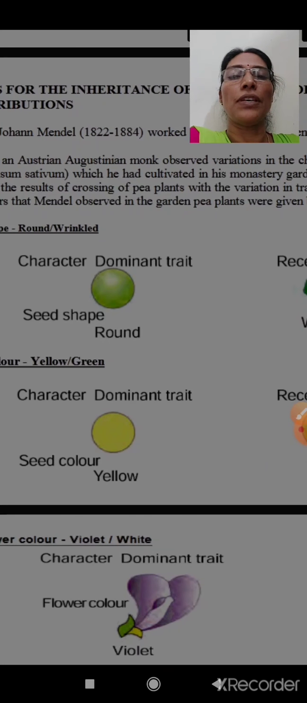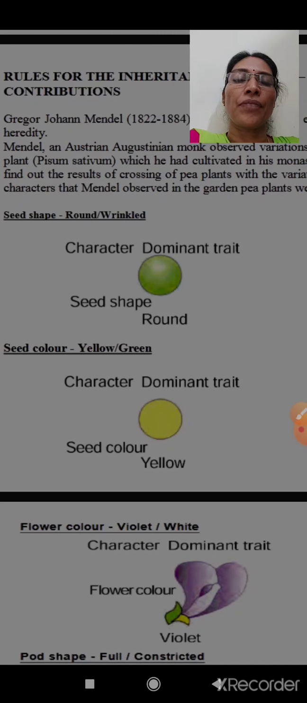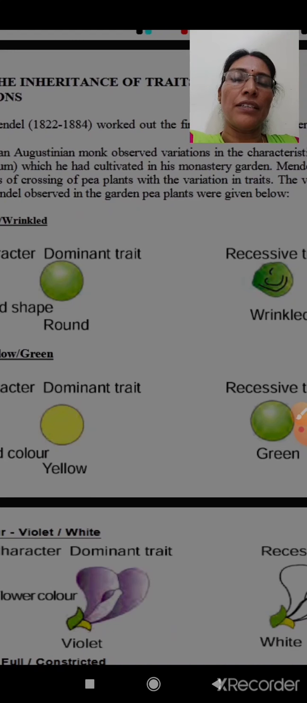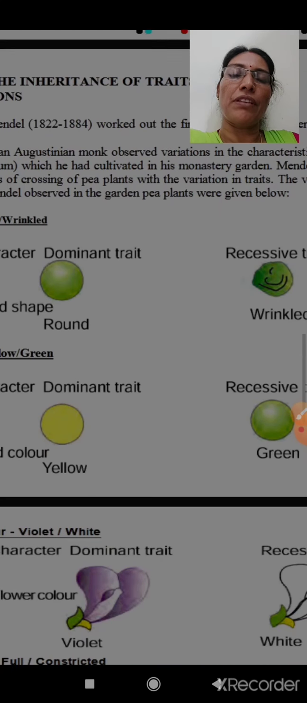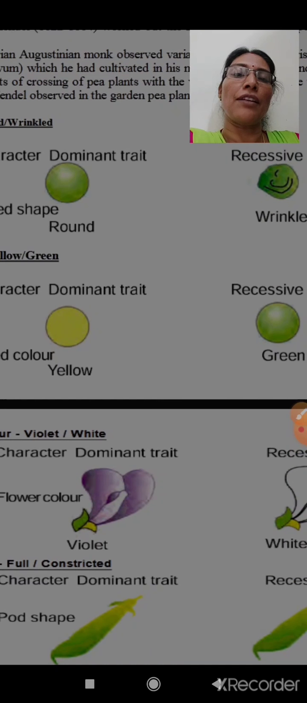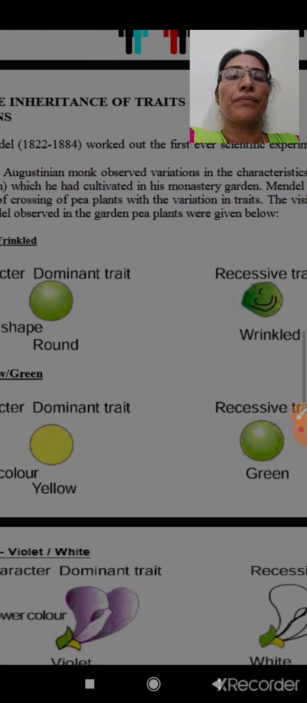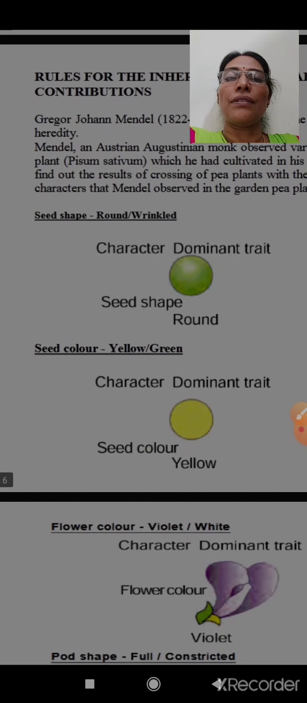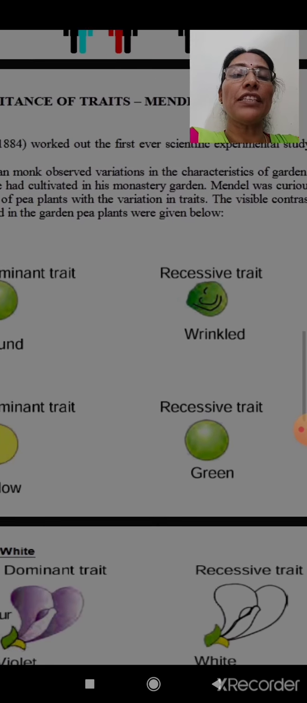First of all, he selected pea plants for his experiment because there are certain distinct characters in pea plants: in their flowers, in their height, in their seeds, seed pod, color of flowers, color of seeds, color of pod, everything. There are distinct, different characters.